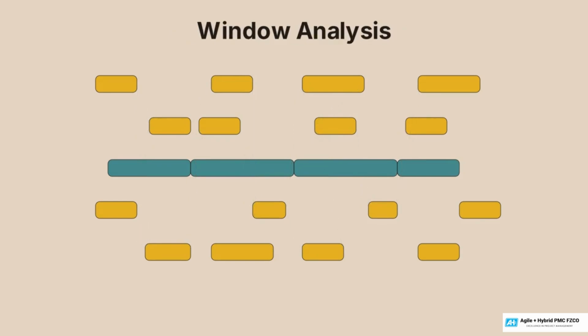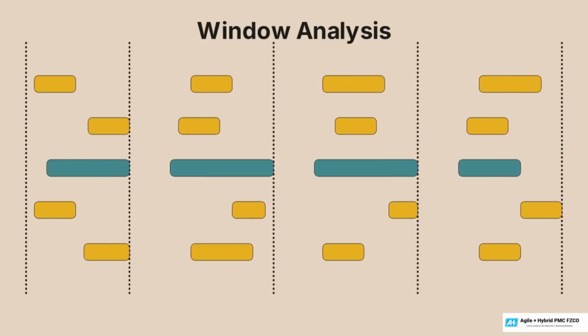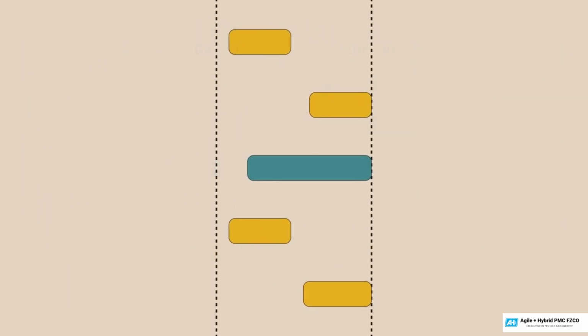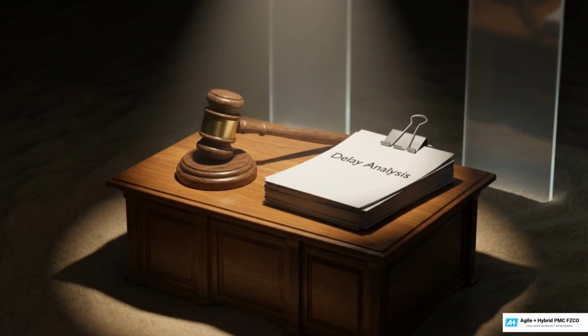To isolate these events, we use window analysis in Primavera P6. This method slices the total project duration into discrete chronological intervals. Breaking the schedule into individual windows maps the exact moment a delay enters the logic network. We stop looking at the project as a singular block of time and start evaluating exactly what happened between day 1 and day 30. This chronological isolation turns subjective negotiations over delays into empirical evidence. It builds a data trail rigorous enough for formal arbitration.